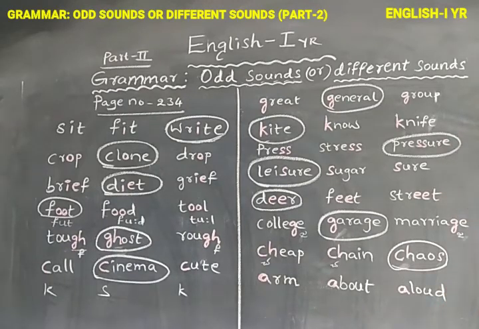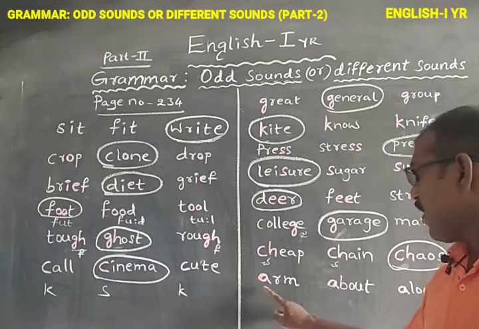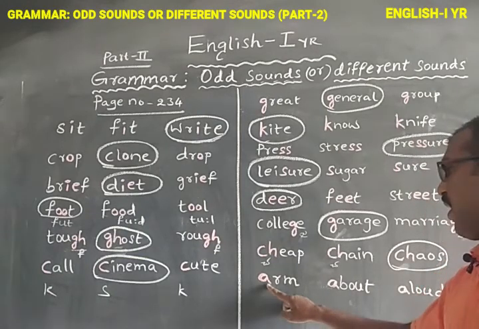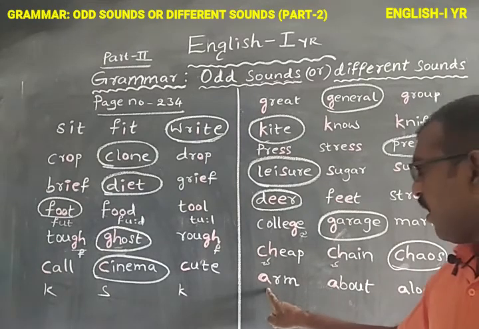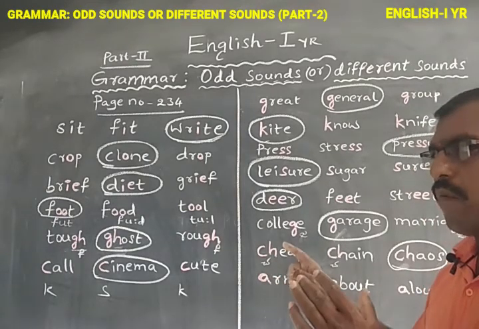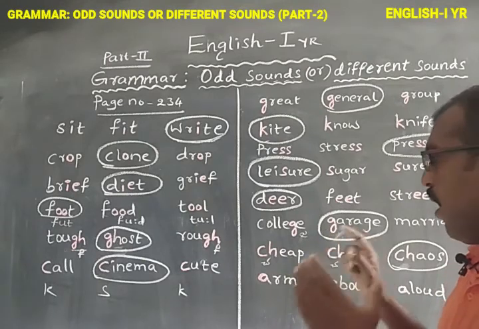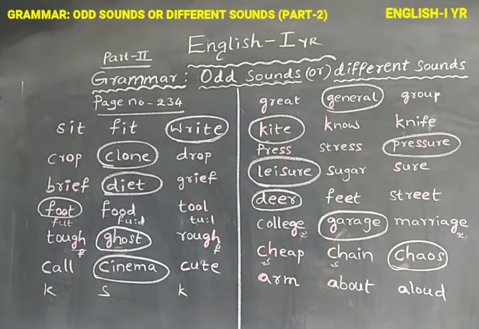Arm, about, aloud, allow. Here the letter A is marked as the bold letter. In the word arm, the letter A makes a long sound. Next, about: in the word about, the A makes a short sound.